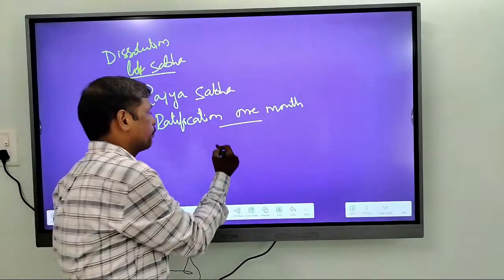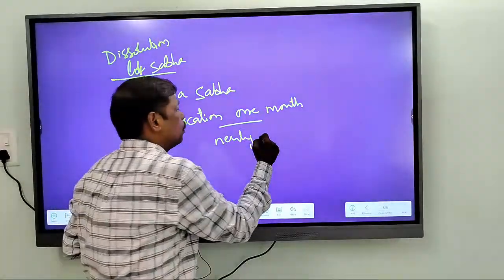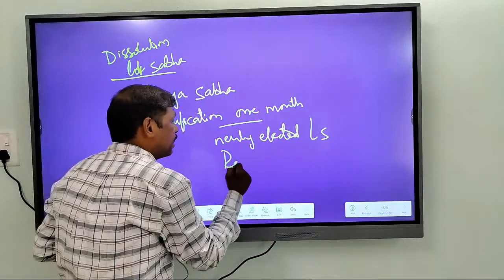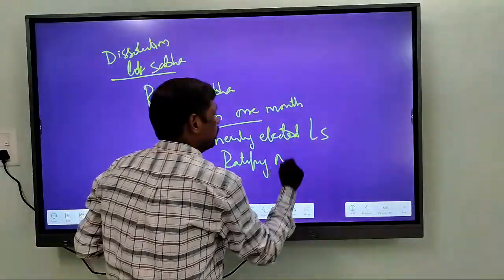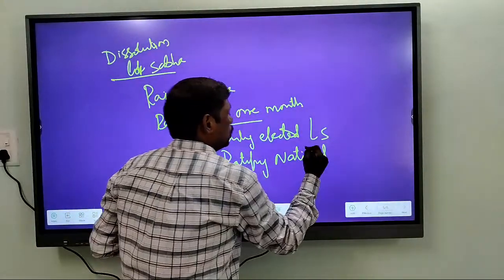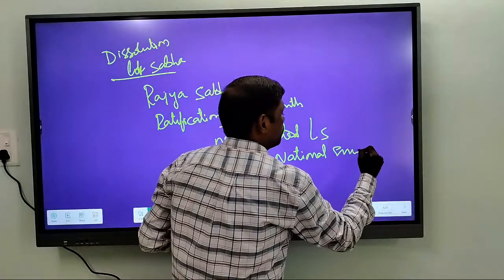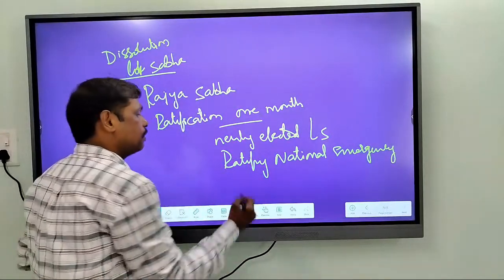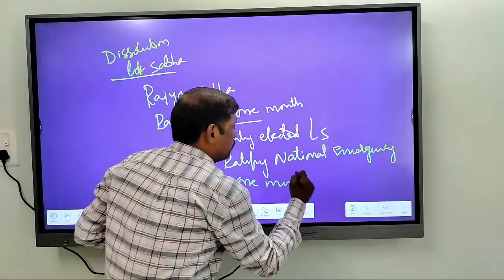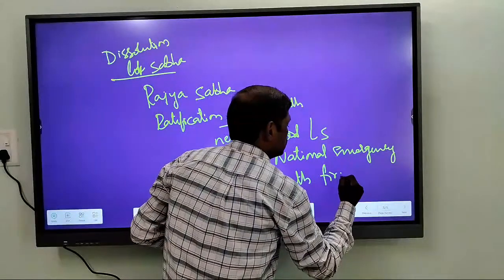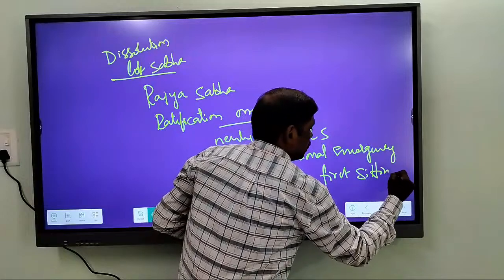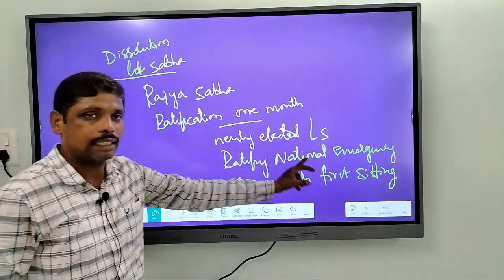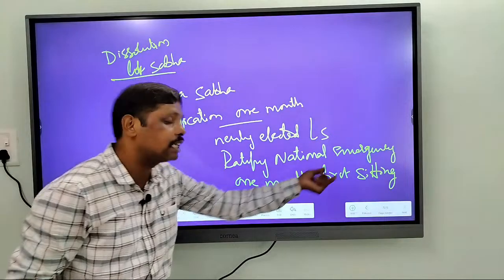So the newly elected Lok Sabha should ratify the national emergency within a period of 1 month of its first sitting. The newly constituted Lok Sabha should ratify the national emergency within a period of 1 month of its first sitting.